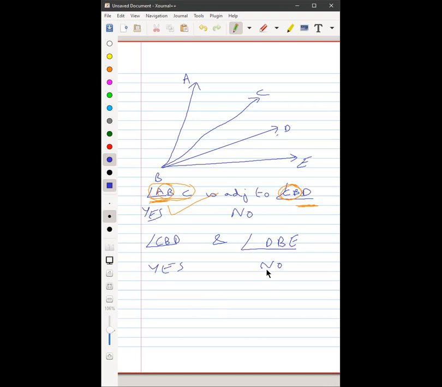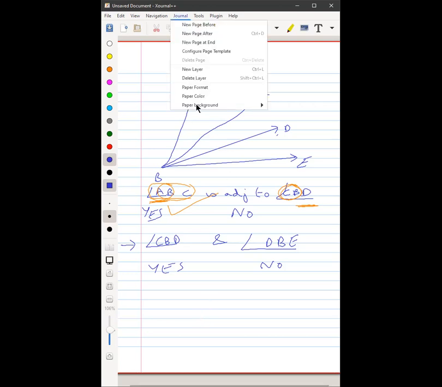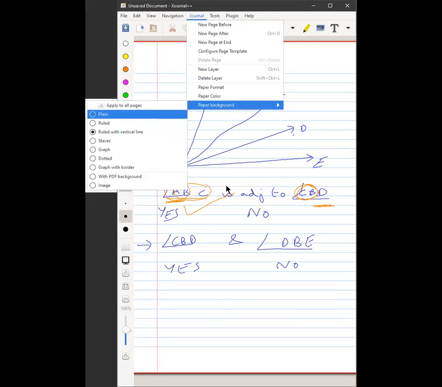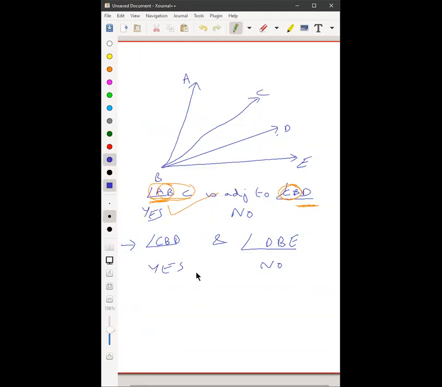Siddharth, your left. Sir, I was not able to hear what you said. Can you repeat? It's written on the board. Angle CBD and angle DBE. Sir, I'll tell you in one minute. You can't see the whiteboard? No, sir, my Wi-Fi is down, so I'm on my phone. Okay. CBD and DBE.